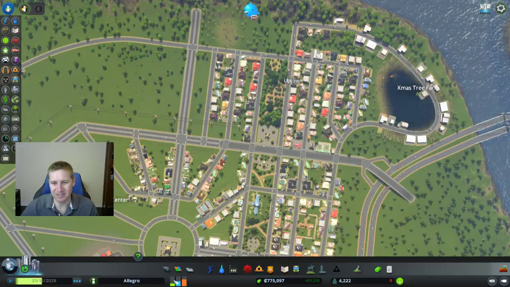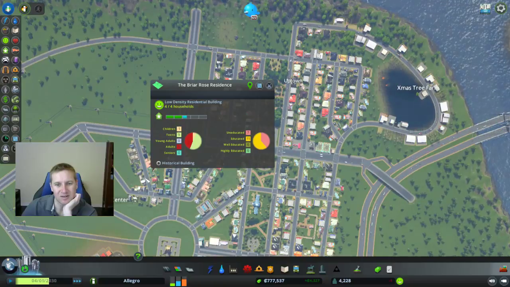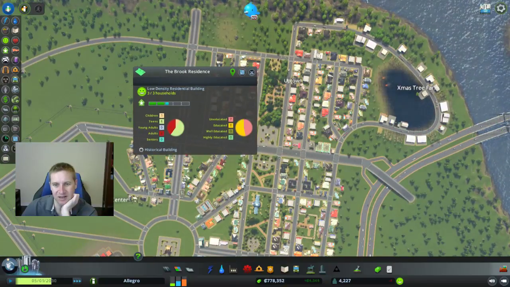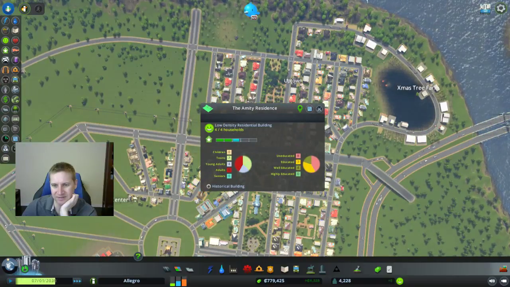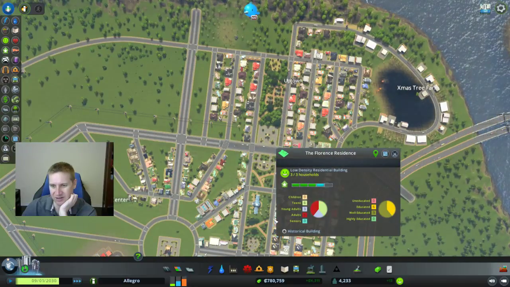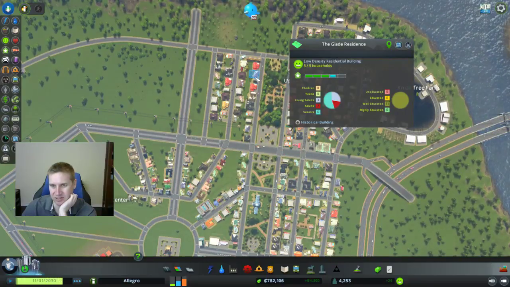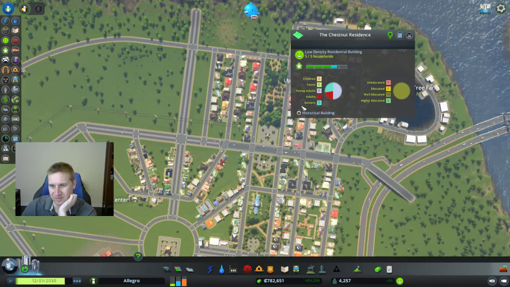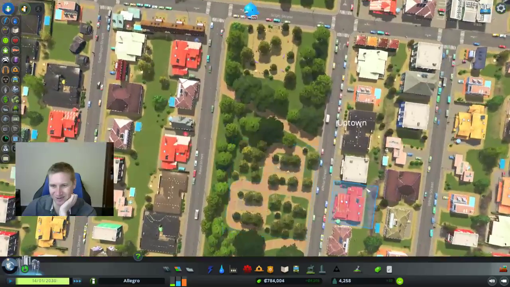Okay, so it looks like we have actually stabilized a little bit here. It looks like these people are moving in. Pretty much they're all full up already, and they're increasing in land value. They're not as high as these older buildings over here. These are higher land value, right next to these parks, which is good. Man, I'm still really loving this Central Park area. I think that looks so cool.